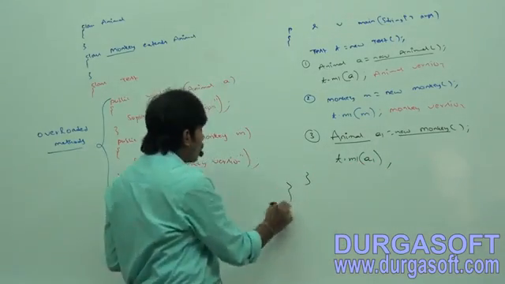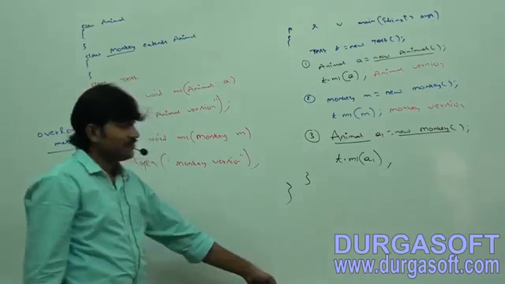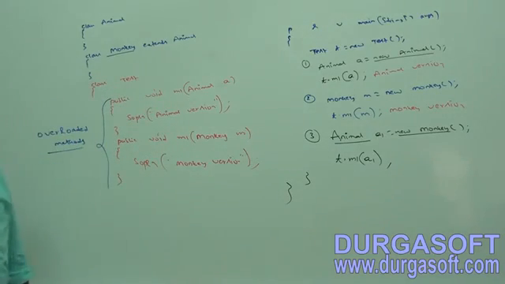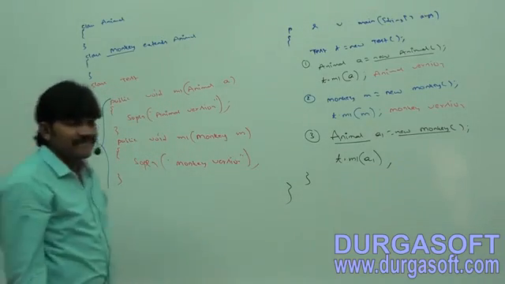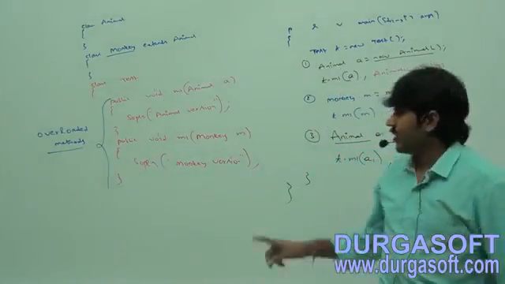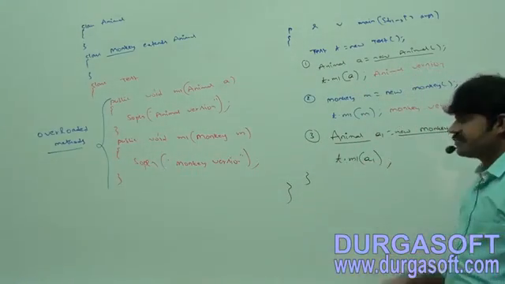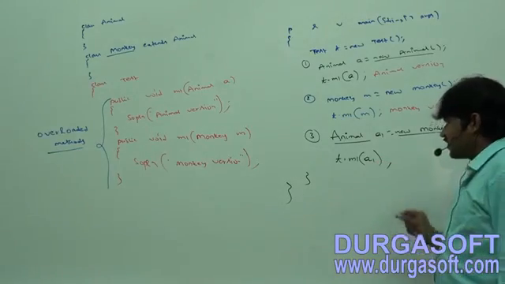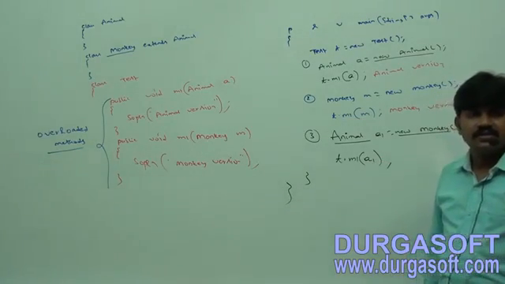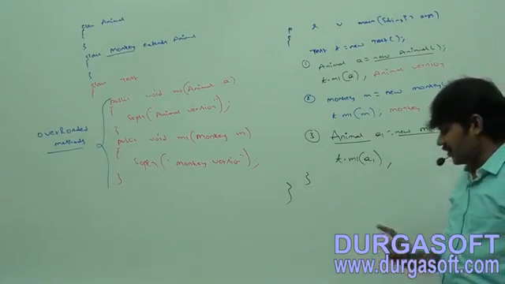Can I tell who is going to get the chance now? Sir, parent reference, child object. t.m1 of a1. Who is going to get the chance, monkey version or animal version?